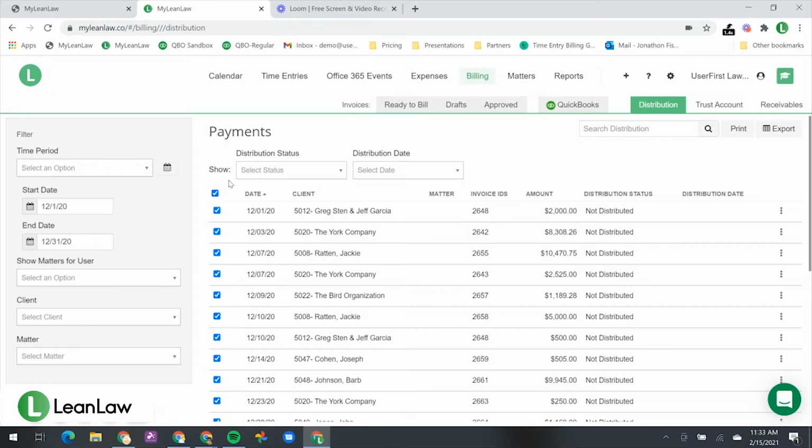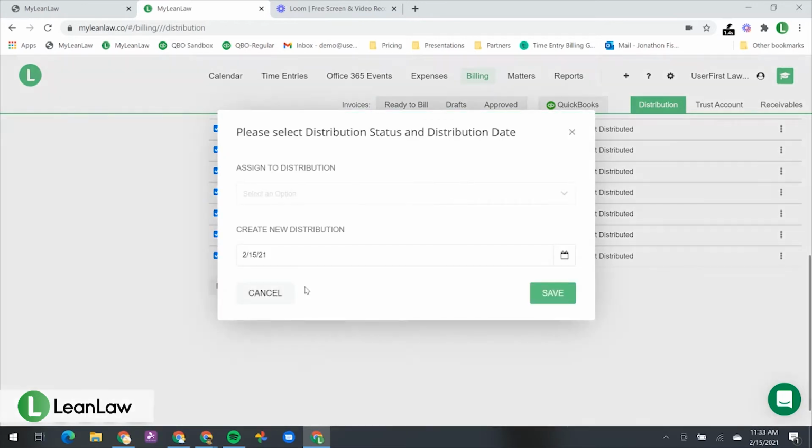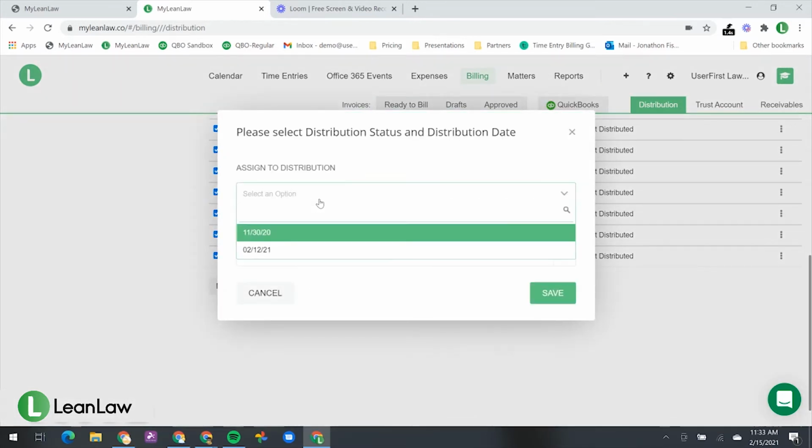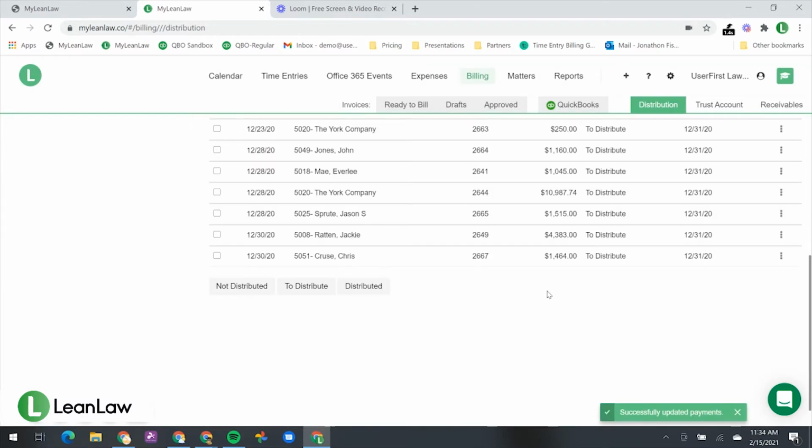Remember, I created a custom date. I'm going to select all of the items that I want to distribute, and I'm going to click to distribute. I need to pick a distribution date. I could tether this into an existing one, or I could create a new one. I enter December 31st, 2020, and click Save. I've bundled all the entries into a distribution date. That's important because in the reports, we'll be able to sort by distribution date.